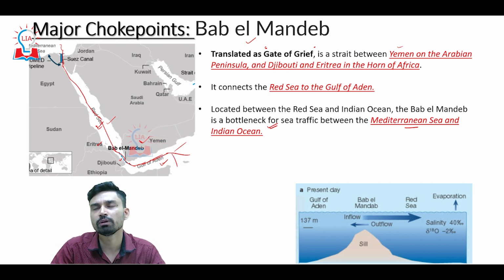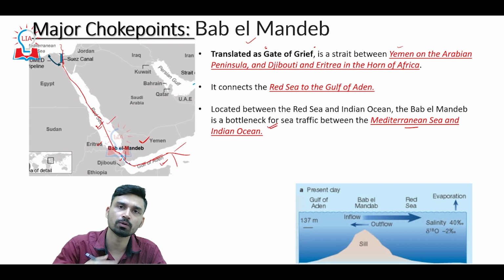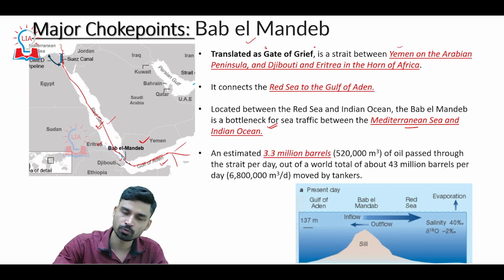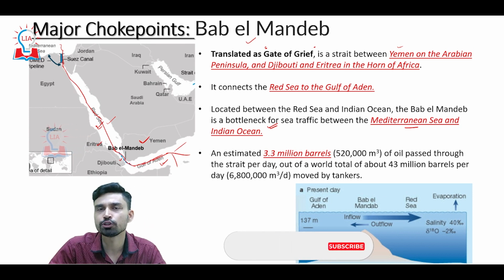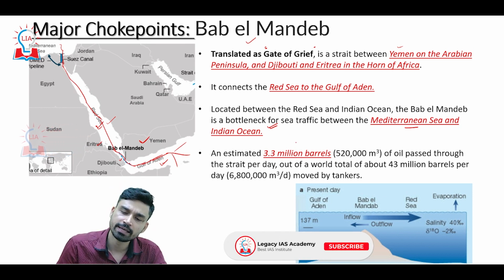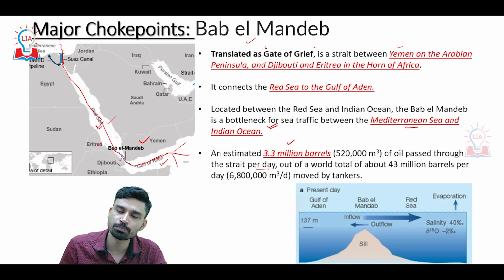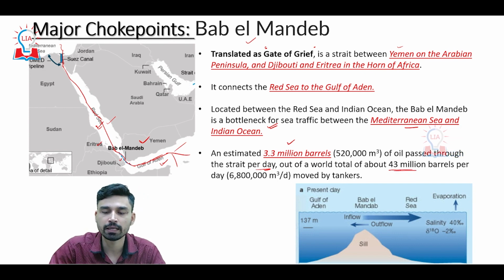From the Indian Ocean they can go to the Pacific Ocean or the Atlantic Ocean, because there is good connectivity between all three oceans, especially in the southern region. So that is the Bab al-Mandab. As far as the commercial importance of this strait is concerned, an estimated 3.3 million barrels of oil pass through the strait per day, out of the total world trade of 43 million barrels per day that is moved by tanker.